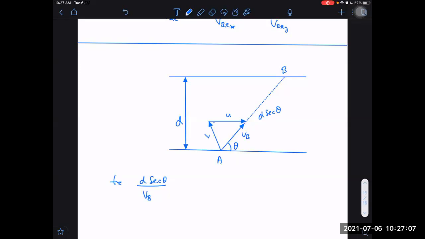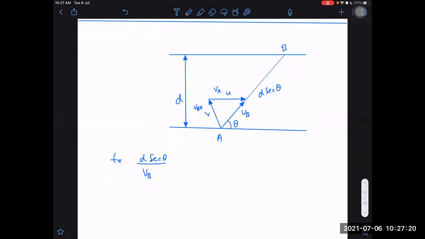Or I could say d divided by VBR's velocity along the y-axis. Different ways we can tell. What else can I say? I can say it is equal to